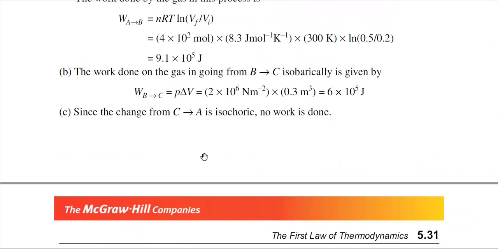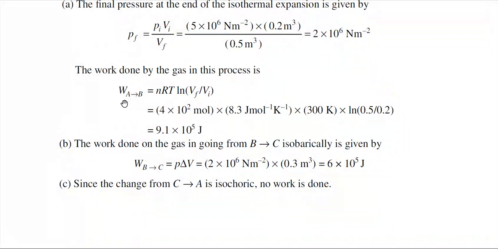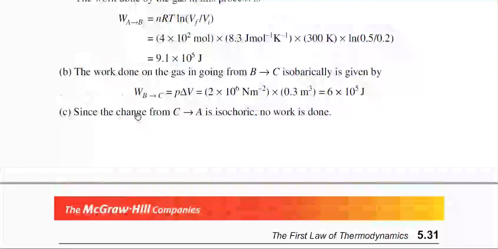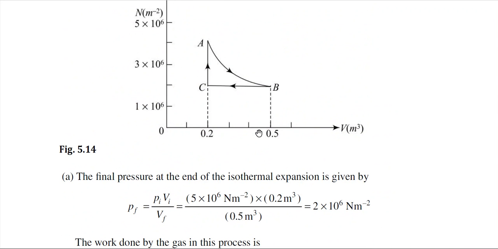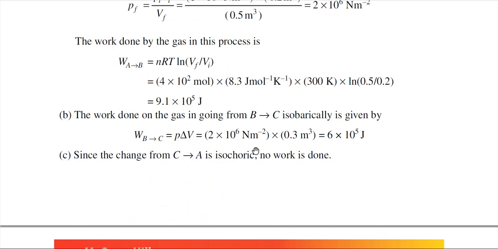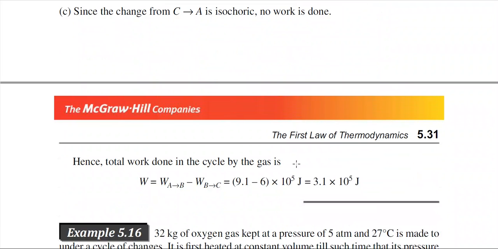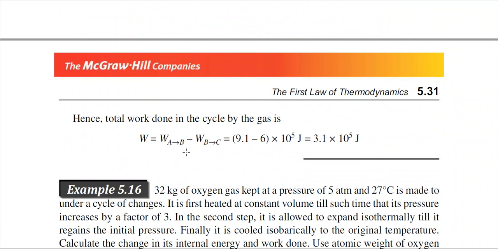So the total work done you can calculate. This is the sum of the work, WAB plus WBC plus WCA, but WCA is equal to 0. Here WBC is a compression from 0.5 to 0.2, so work is done on the gas, and there will be a negative sign in WBC. So ultimately the total work will be WAB minus WBC. We are using a negative sign as work is done on the gas. So this is the total work done.